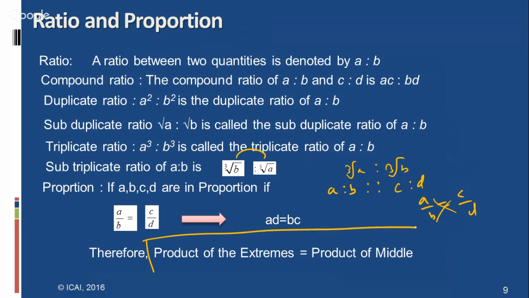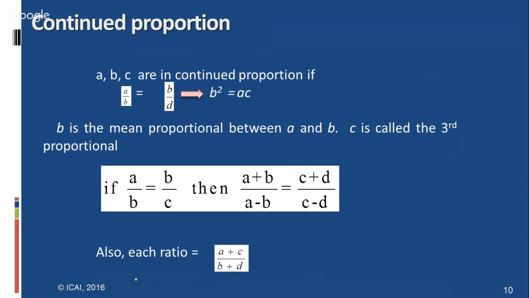This is called product of extremes equal to product of means, if two things are in proportion. And here we have the properties of the proportions also. Let us come to them one by one.